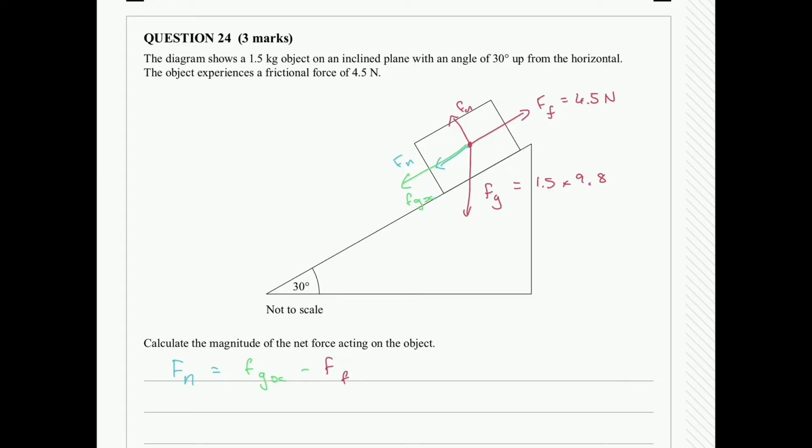So let's think about how we're going to calculate that Fgx. Fgx is an x component of a triangle of our force of gravity. So if I draw the other component to it, which is the normal force essentially acting on it, the right angle is going to make up our Fg.